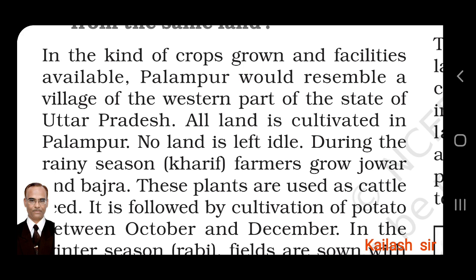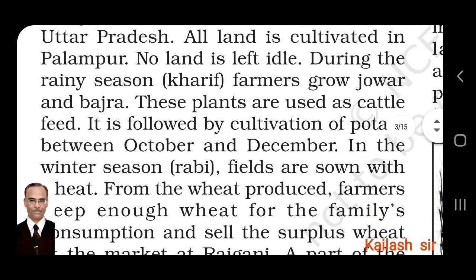During the rainy season, Kharif farmers grow Kharif crops. Now the rainy season is there, so which type of crops will be grown? Kharif crops. What will be grown? Jowar and Bajra. These plants are used as cattle feed. They are used for animals and birds.